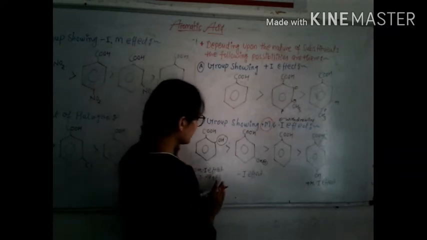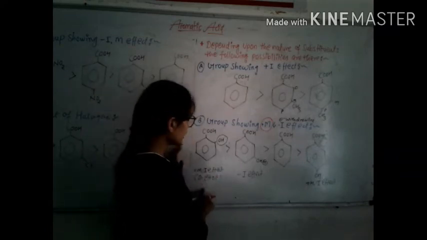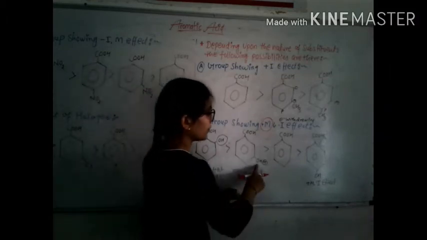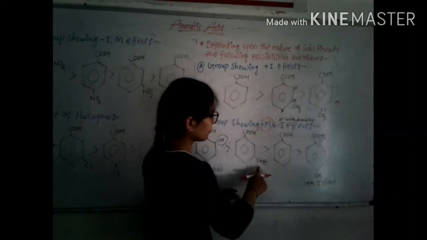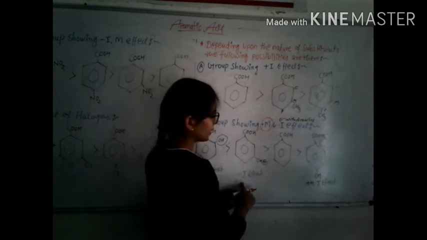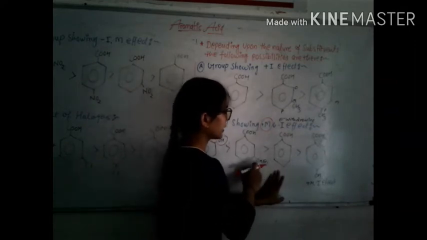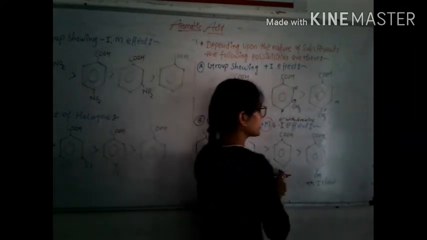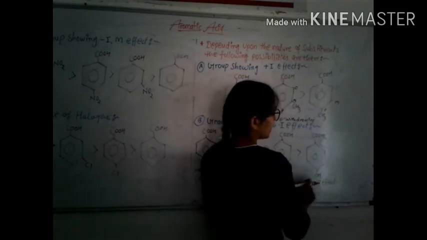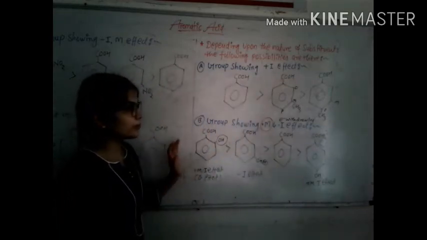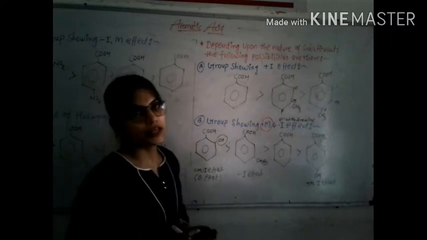So in this structure, the ortho position effect is greater than the minus I effect at the meta position, and the meta effect is greater than benzoic acid. Benzoic acid is greater than the para effect, with plus M and minus I effect.